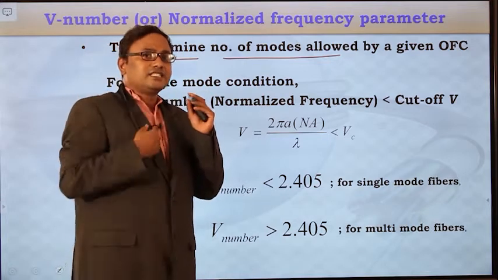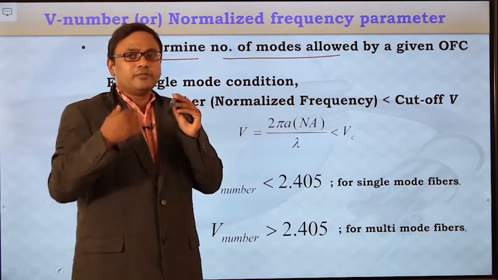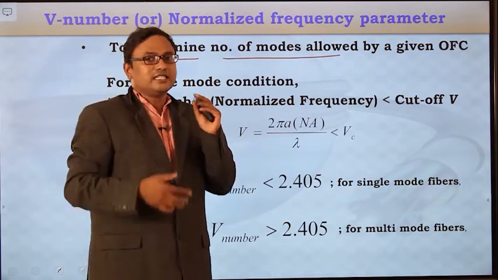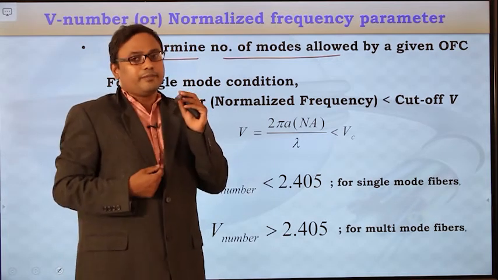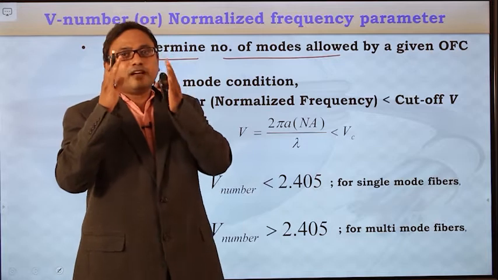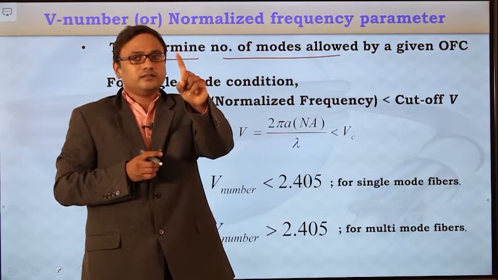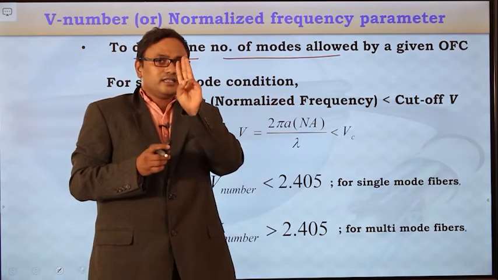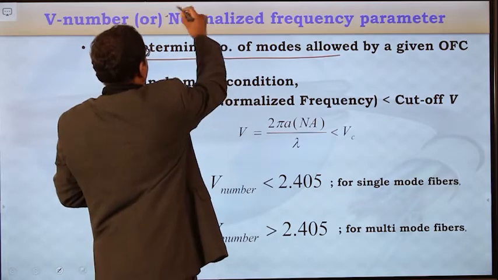Suppose larger wavelength signals are entering, then fewer modes can propagate. If smaller wavelength signals are entering, then it can accommodate more modes. So one of the parameters is the operating wavelength of the entering light signals. And another parameter is the material with which the fiber is made. So the factors which will affect the number of modes allowed are the fiber dimensions, the fiber material, and the operating wavelength of the light signal. With the help of these three parameters, the normalized frequency parameter is defined.